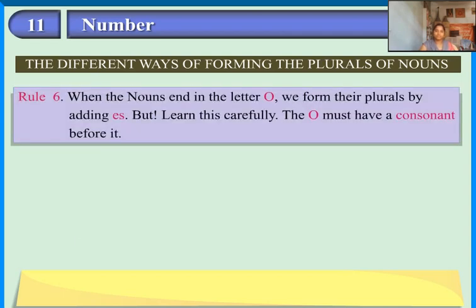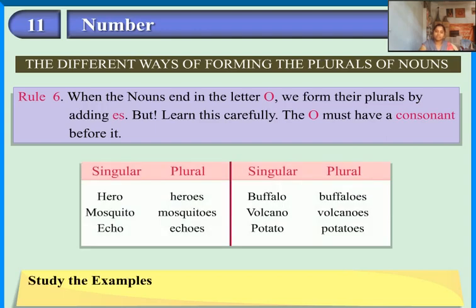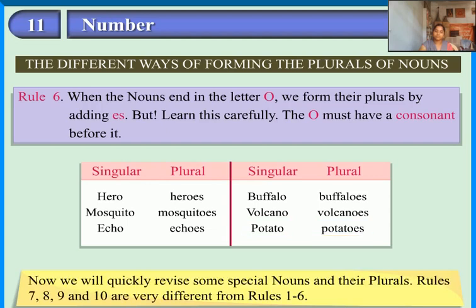Rule 6. When nouns end in the letter o, we form their plurals by adding es. But learn this carefully: the o must have a consonant before it. Study these examples. Hero, heroes. Mosquito, mosquitoes. Echo, echoes. Buffalo, buffaloes. Volcano, volcanoes. Potato, potatoes.